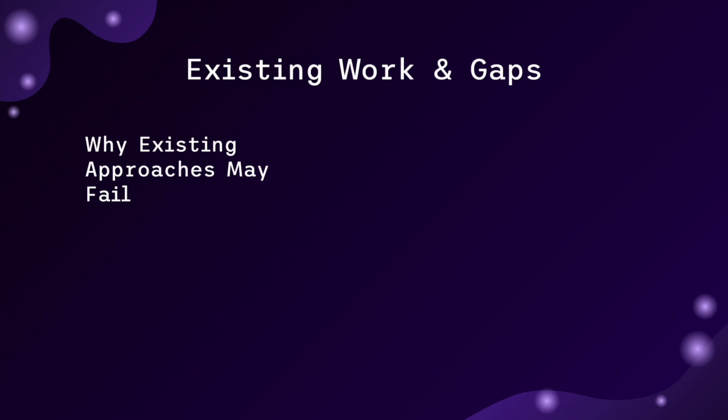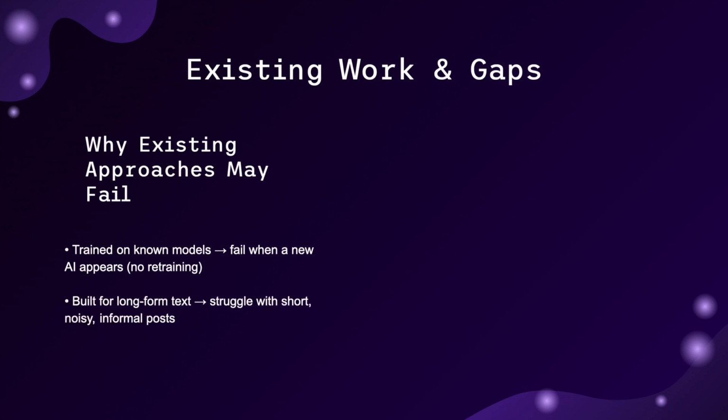So, why can't existing detectors just handle this? Three reasons. First, they are trained on known AI models. The moment a new one appears, performance collapses. There's no retraining or update, so they're blind to it. Second, most detectors were built for long form text, news articles, and academic papers. Social media posts are short, noisy, full of slang and emojis, which is a completely different problem.